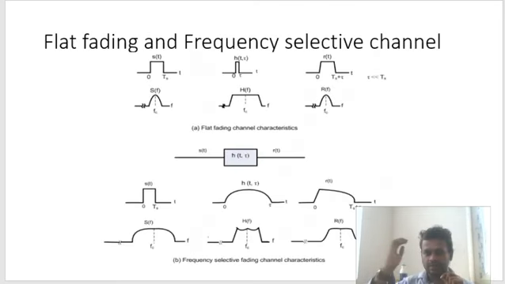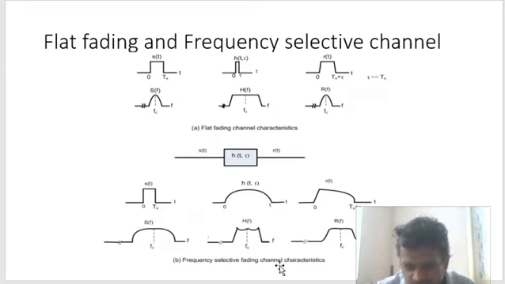Now you see, this is your flat fading characteristic and this is your frequency selective fading characteristic.